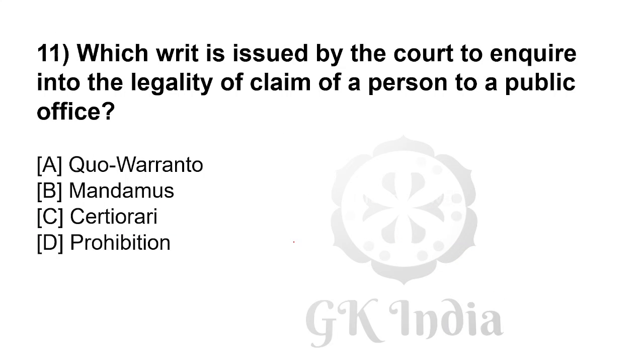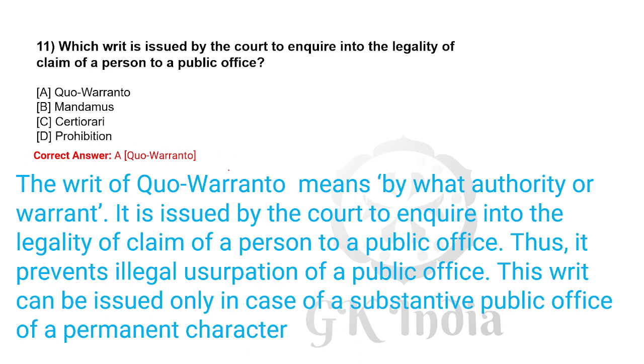Which writ is issued by the court to inquire into the legality of the claim of a person to a public office? Right answer is A, quo warranto. Writ of quo warranto means by what authority or warrant. It is issued by the court to inquire into the legality of the claim of a person to public office, to prevent illegal usurpation of a public office. This writ can be issued only in case of a substantive public office of a permanent character.